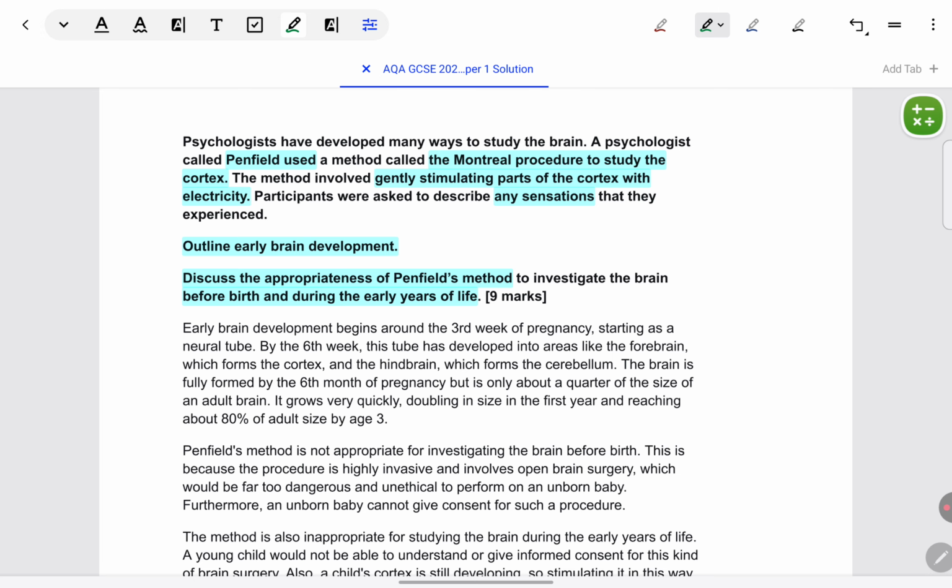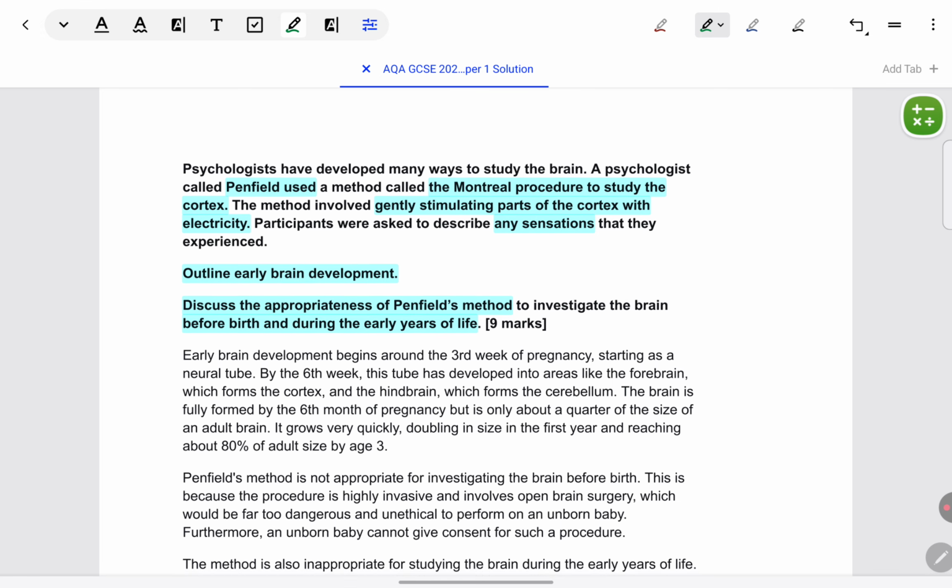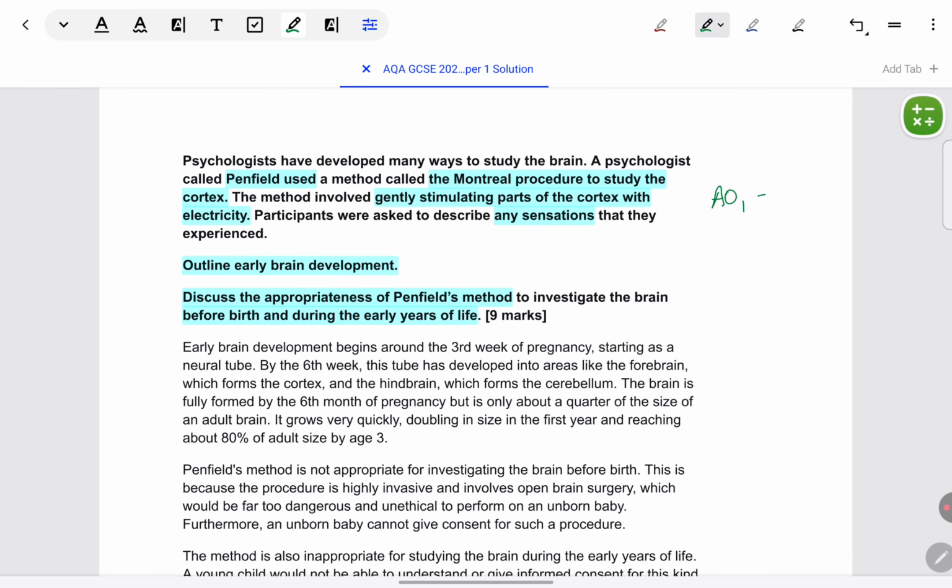Again, same thing. For more advice, you can go to the previous 9 marker question. You can go back into the video. AO1 is for 5 marks, AO3 is for 4 marks. Only one difference you will notice here, they're very specific. They don't tell you to just evaluate anything about early brain development. You have to evaluate appropriateness for before birth and during early years of life. So your discussion has to be specifically about these two things. Any other evaluation points outside the scope you cannot give.